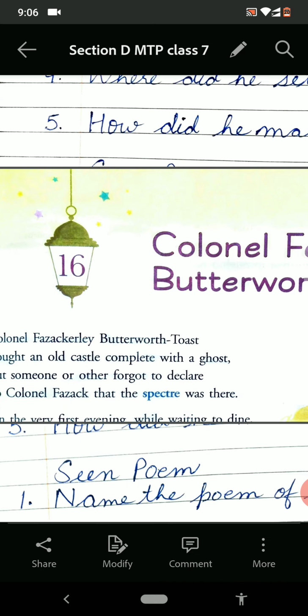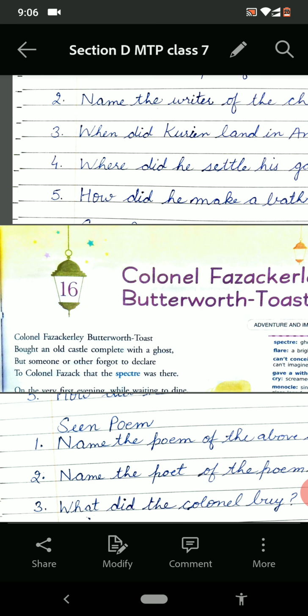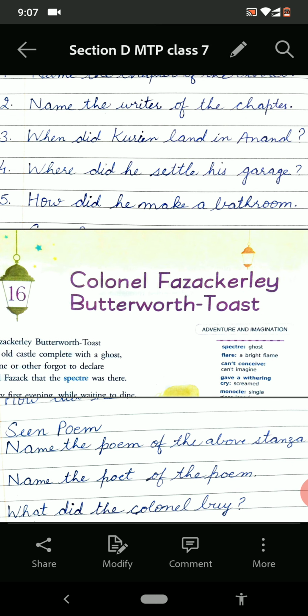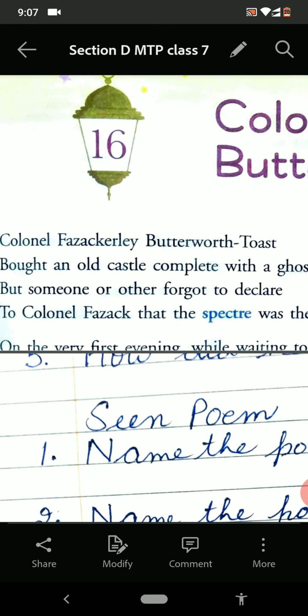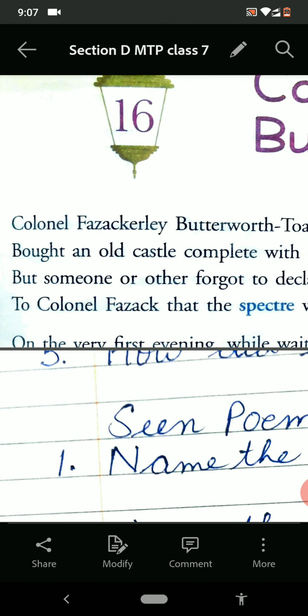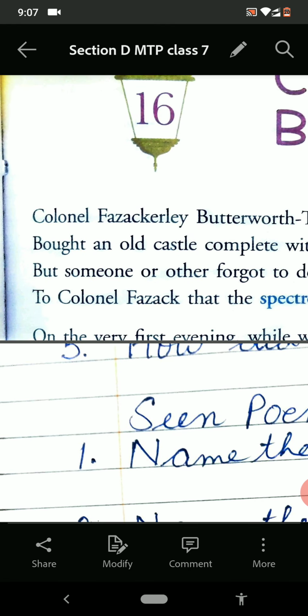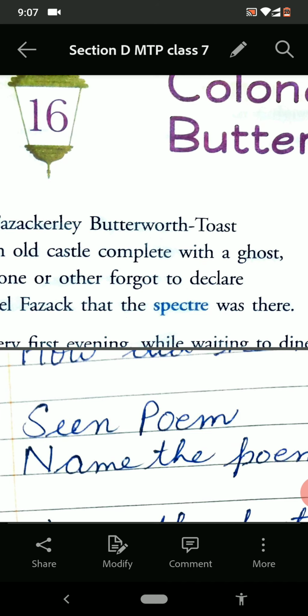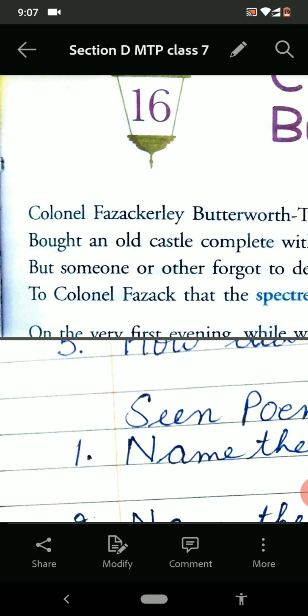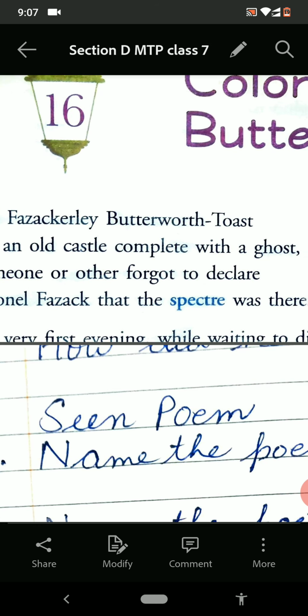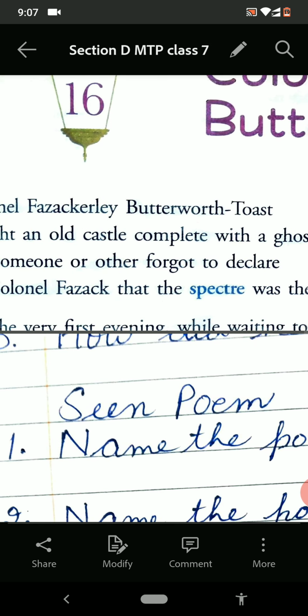Now see, the next question, and that is your poem. A seen poem is there. It is very much from your syllabus, and there are 5 questions on the basis of this poem, or the stanza you can say. Colonel Fazackerley Butterworth-Toast bought an old castle complete with a ghost, but someone or the other forgot to declare to Colonel Fazackerley that the spectre was there.